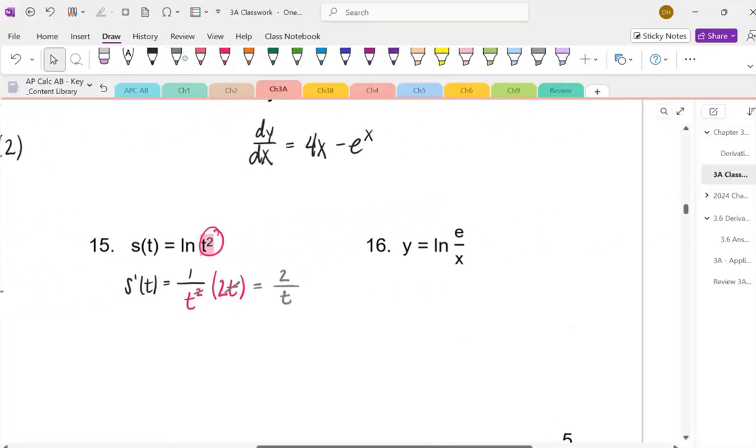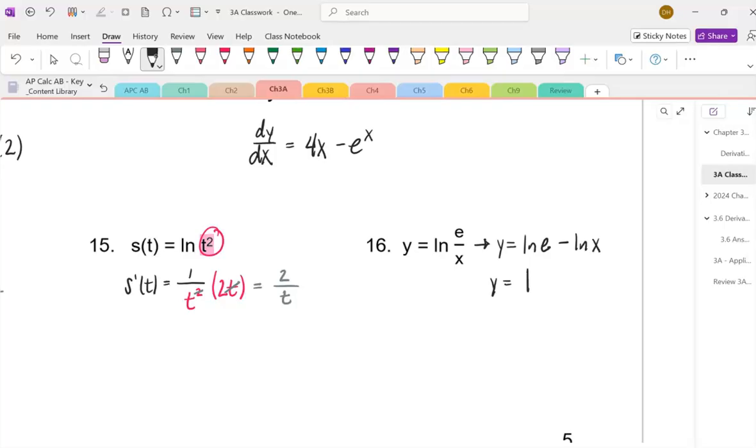And then number 16 right here kind of gets into our rules for natural log, but with natural log, we could separate this. So you've got y equals natural log of e minus natural log of x, which then you know that natural log of e is 1, minus natural log of x.